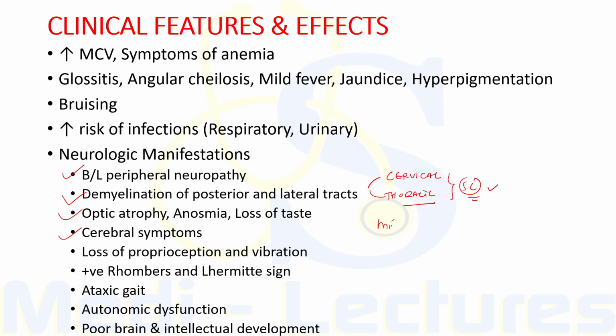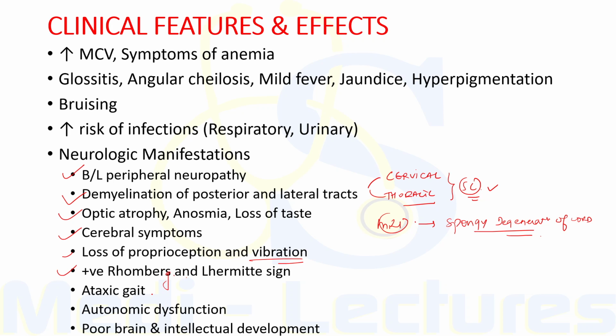On MRI, there can be spongy degeneration of the spinal cord. Now, there can be loss of proprioception and vibration sensation with positive Romberg's and Lhermitte's sign.